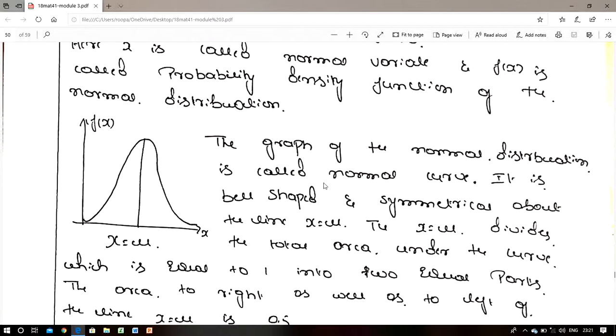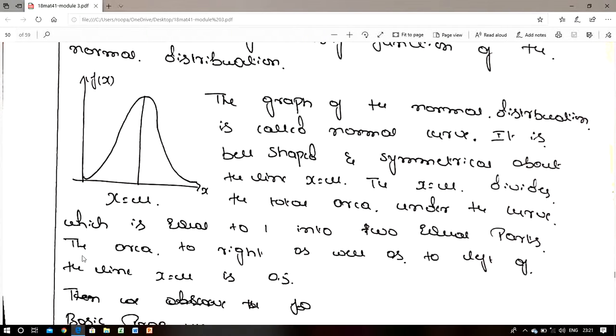The graph of the normal distribution is called a normal curve. The normal curve is bell shaped and symmetric about the line x is equal to mu. The line x is equal to mu divides the total area under the curve, which is equal to 1, into two equal parts. The area to the right as well as to the left of the line x is equal to mu is 0.5.